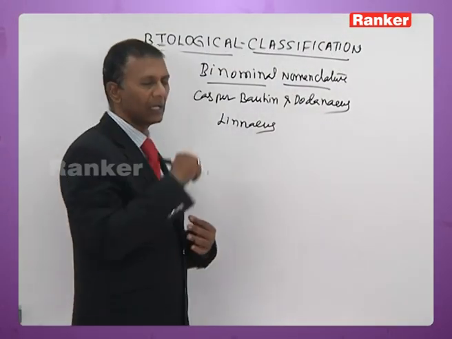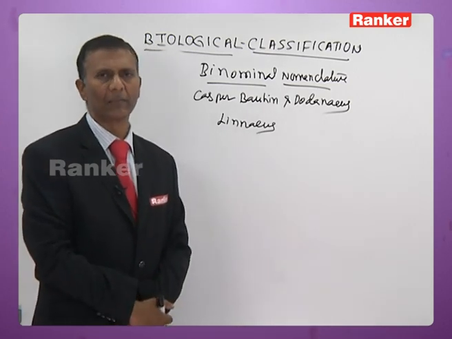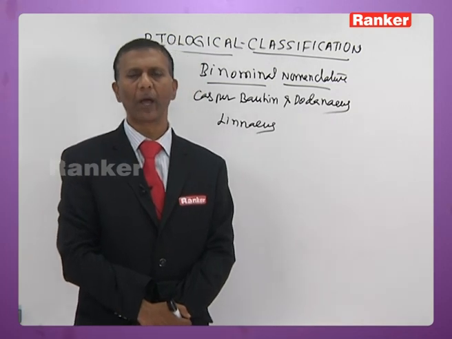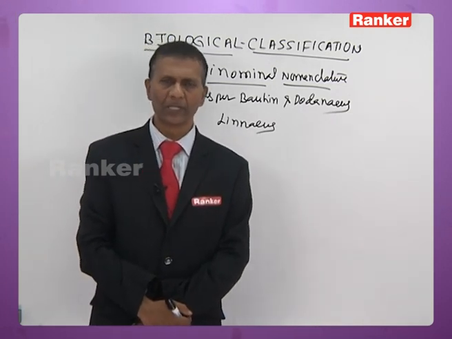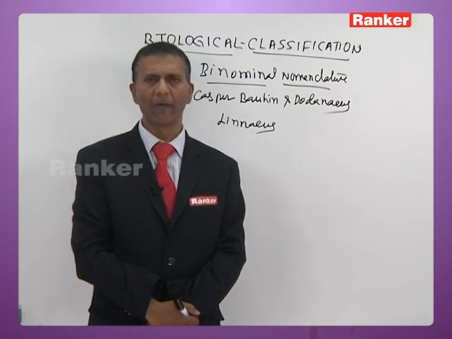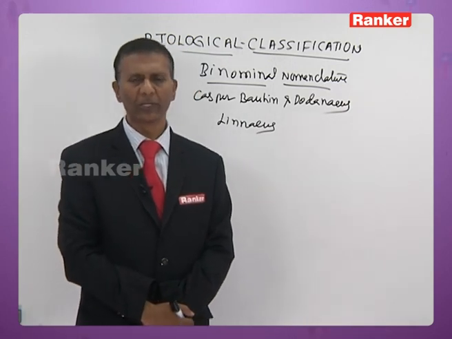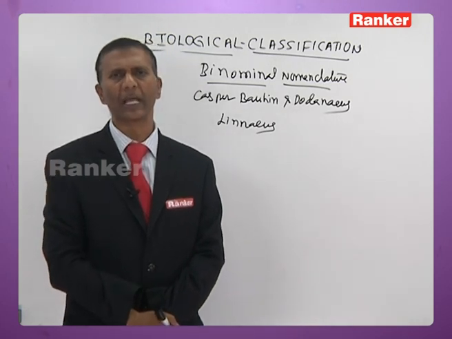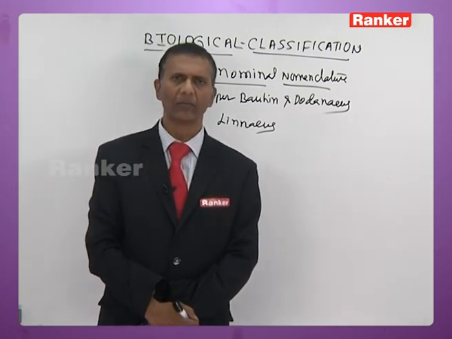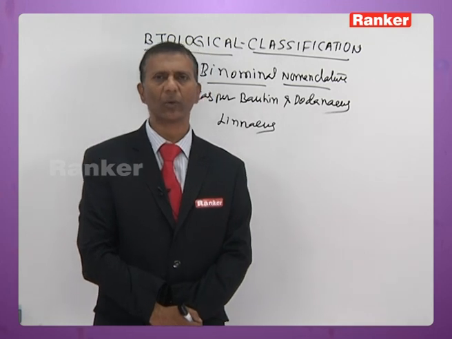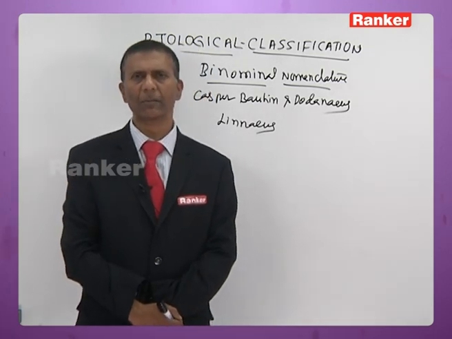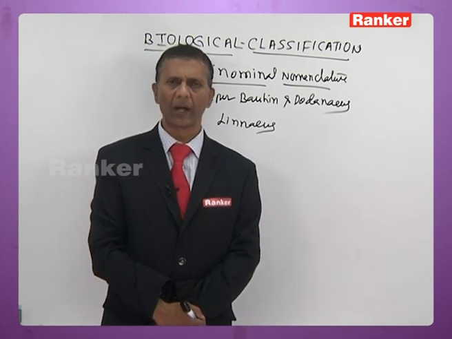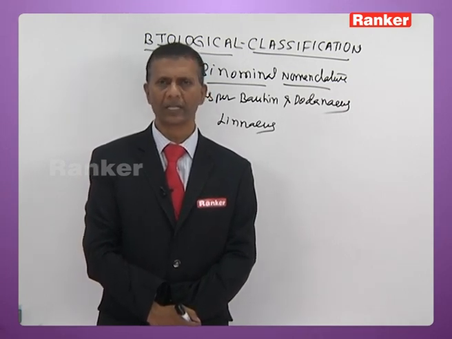Suppose in the APEAPCET or APMT or any other exam, you have a question: who put forth the concept of binomial nomenclature? Suppose in the options Caspar Bauhin is given, you have to go for Caspar Bauhin. If both Caspar Bauhin and Linnaeus are given, you have to go for Caspar Bauhin. In case Caspar Bauhin is not given in the options, then you should go for Linnaeus, because the concept was first put forth by Caspar Bauhin and Dudenus, and later on it was popularized by Linnaeus.